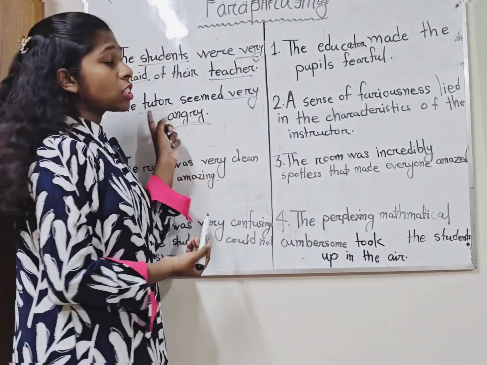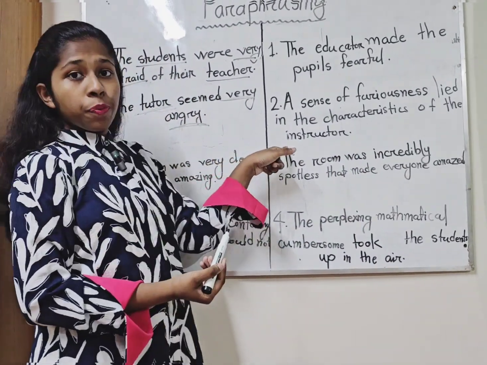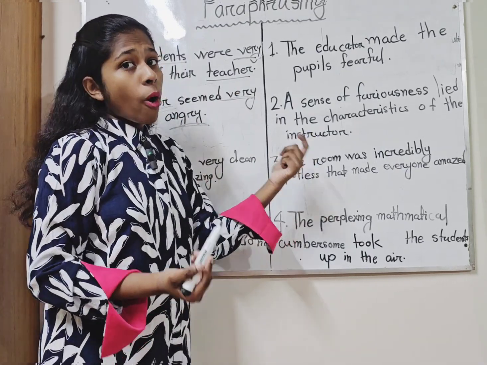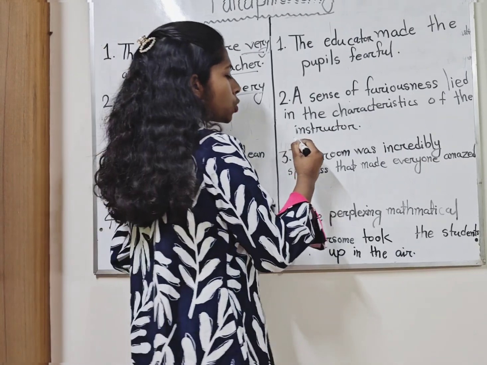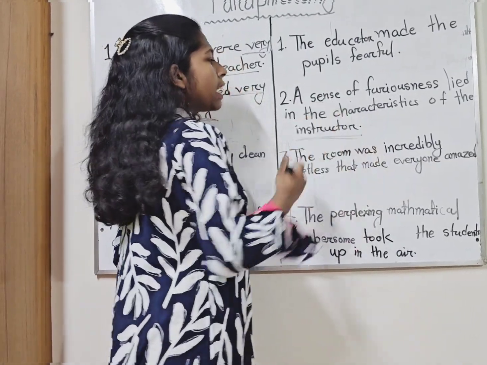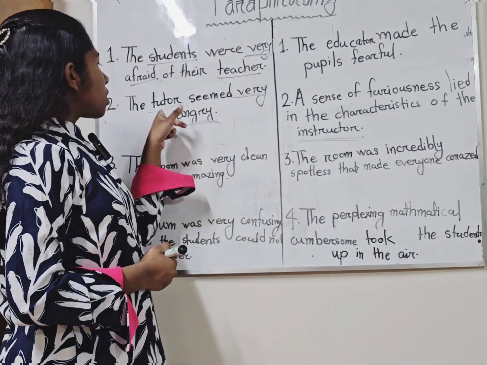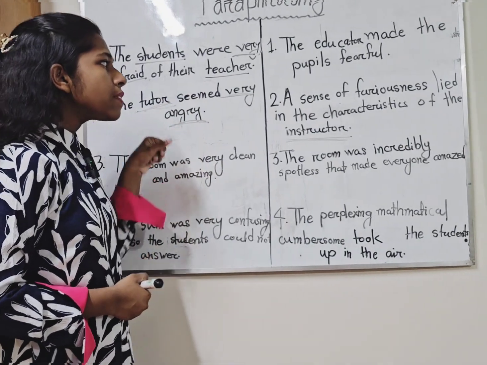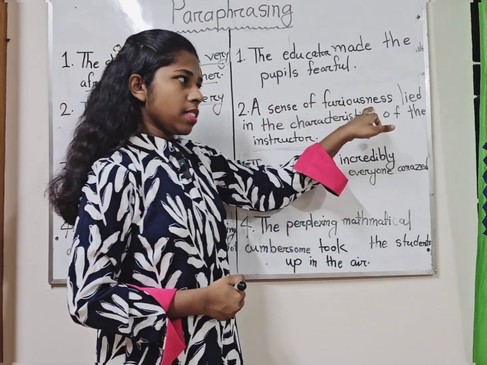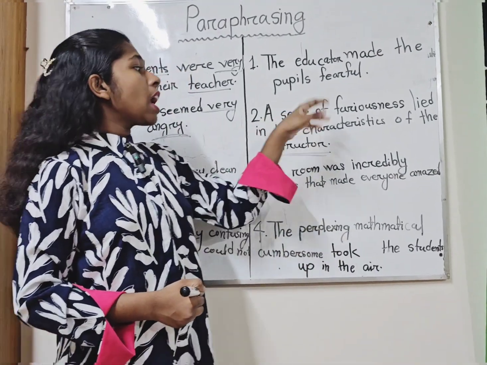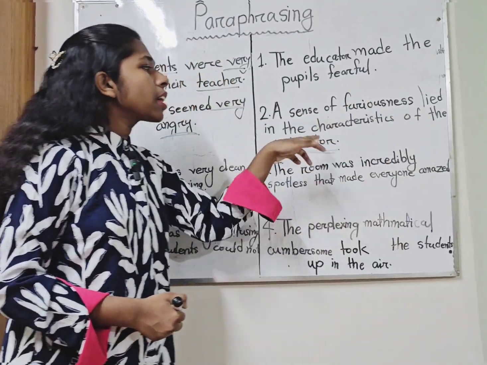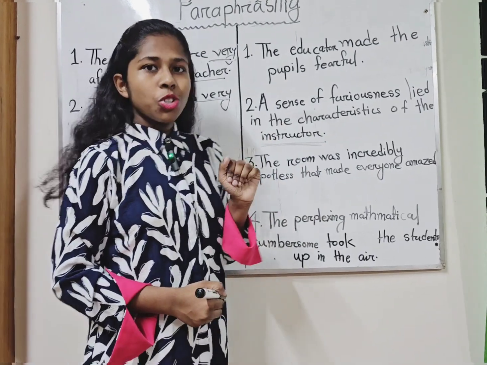So instead of saying the tutor, I've used instructor. That's a synonym of the teacher or the educator or tutor. And here I've used instructor. And instead of saying very angry, I have said a sense of furiousness. So very angry refers to being very furious. So I have said a sense of furiousness lied in the characteristics of the instructor.